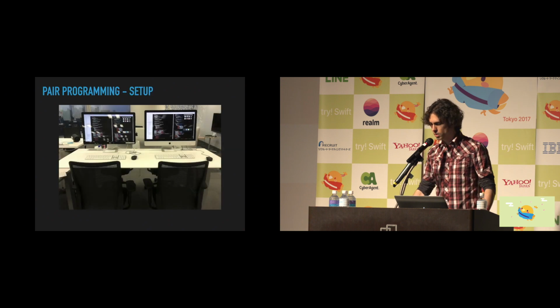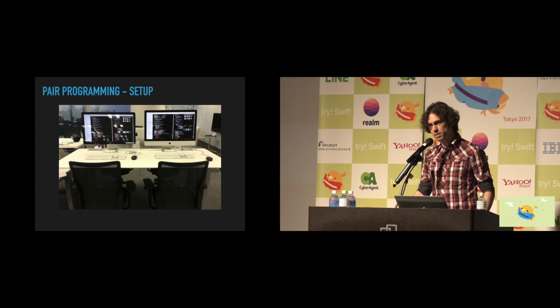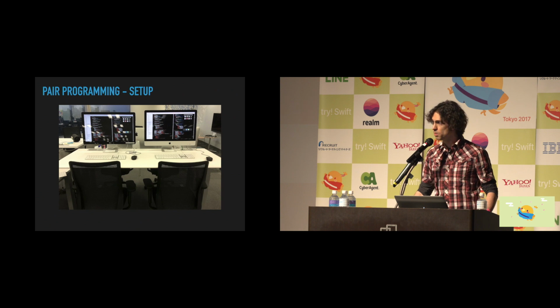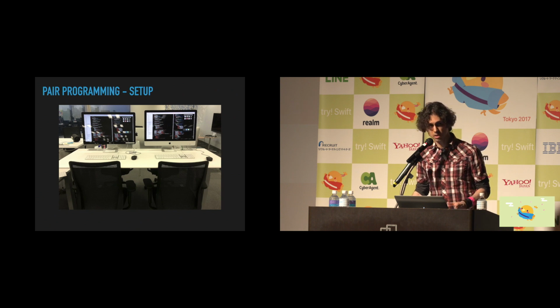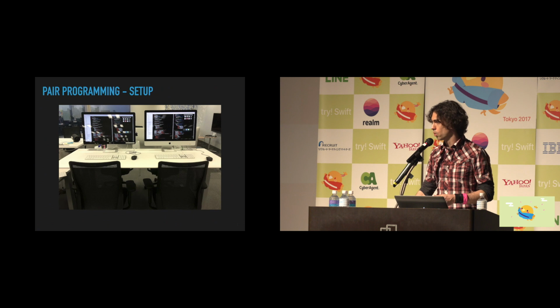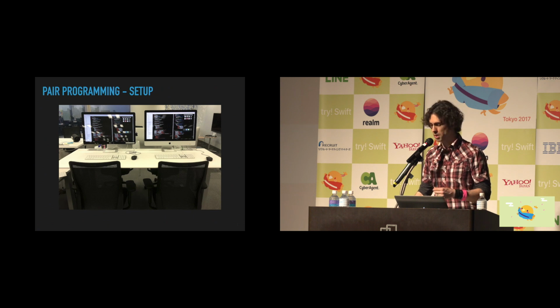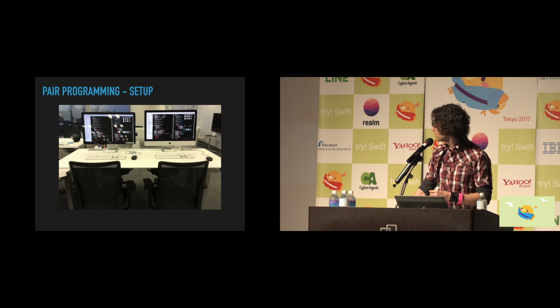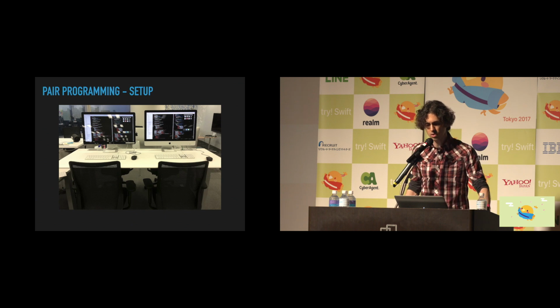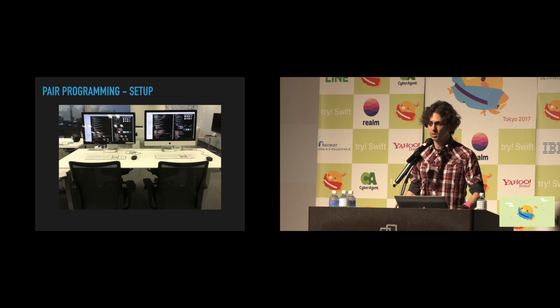We start with one computer, and it's going to be a high-spec 27-inch iMac, so we can move as quickly as we can. We also have a second 27-inch monitor attached so that both people can view the exact same content. There are 2 keyboards attached, as well as 2 mice, so that either person can drive. And then we have a stack of index cards, maybe difficult to see in the picture, sitting on top of the monitor stand, and these are important for impromptu discussions and diagramming as we're developing.